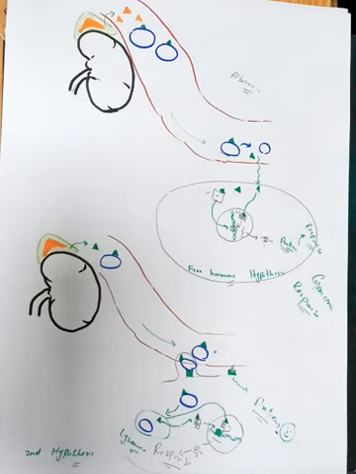Okay, in this way steroid hormones are synthesized and they show their action. Okay, the point is how they will be secreted. Obviously after producing their action, they will be metabolized by the liver, and ultimately they will be secreted from the body through feces or urine. Okay, this was all about the steroid hormone.